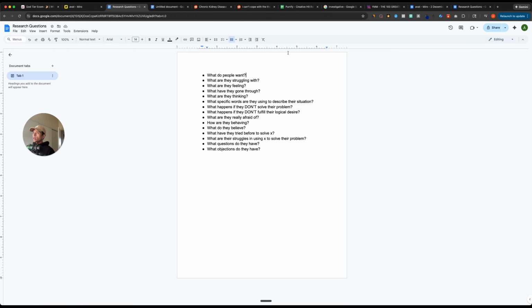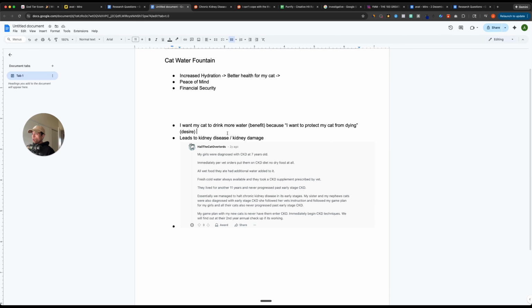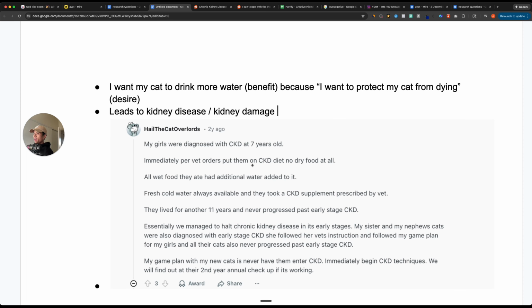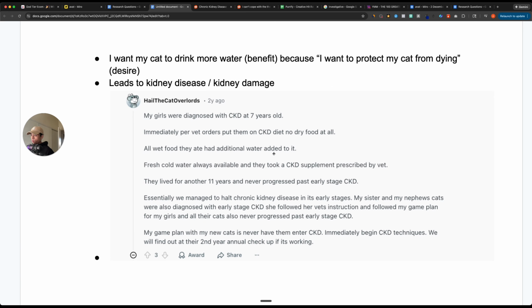But essentially, we have somebody here who wants their cat to drink more water because they want to protect their cat from dying. They know this leads to kidney disease, kidney damage. And as you can see, this person is definitely sophisticated. They are trying a bunch of different solutions. So there's no dry food. They're adding water to the food. They're taking CKD supplements. Essentially, we managed to halt chronic kidney disease in its early stages.